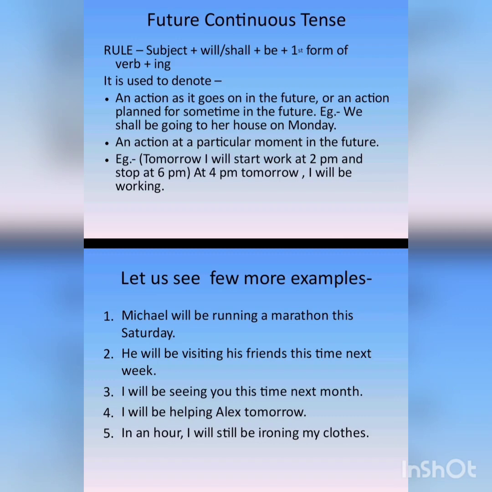Now let us see a few more examples. Michael will be running a marathon this Saturday. It means that Michael will run a marathon on Saturday. The Saturday has not yet arrived. It is arriving in the future. It is coming in the future. Okay, so you can see that we have used will plus be plus run plus ing. Run is the base form of the verb and with it we have added ing.